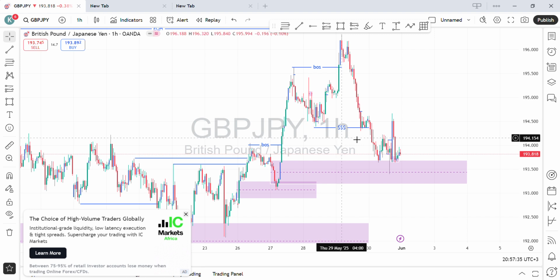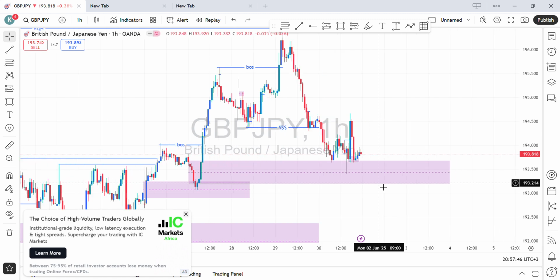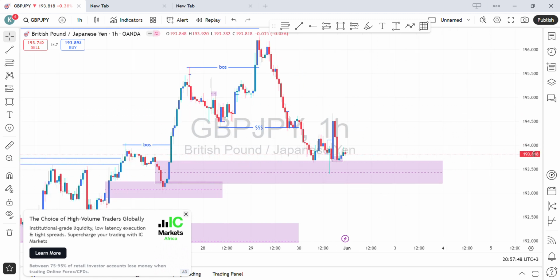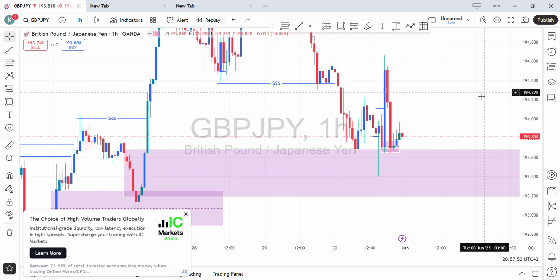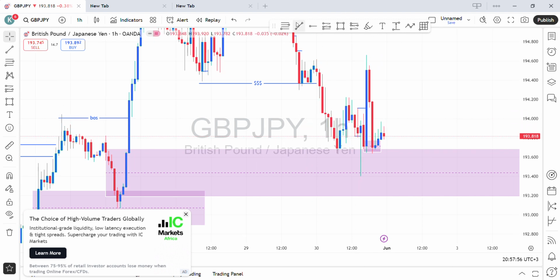And once price closed below the inducement, we had this liquidity sweep. At this point, price tapped onto our order block last week. And now we are going to look for confirmations. And this is what we are going to check out. After price tapped onto our 4 hours order block, we had this liquidity sweep over here. After that liquidity sweep, we had this change of character over here.